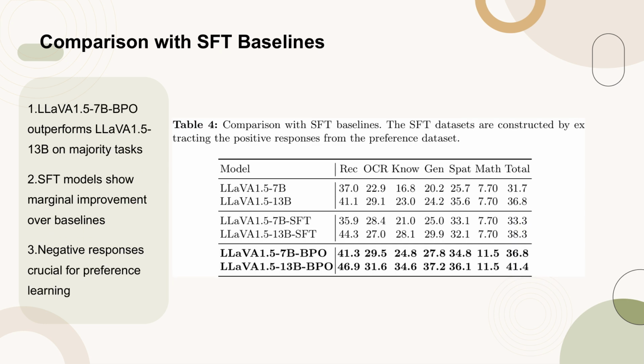Table 4 presents a comparison of various models against SFT baselines, constructed from positive responses in the preference dataset. The data reveals that the LLaVA 1.5-7b BPO model consistently outperforms the larger LLaVA 1.5-13b baseline across multiple tasks. Interestingly, the SFT models, despite being fine-tuned, show only a marginal improvement in performance compared to the baseline methods. This observation underscores the critical role of negative responses in the preference learning process, highlighting their indispensability for enhancing the helpfulness and truthfulness of the MLLM.